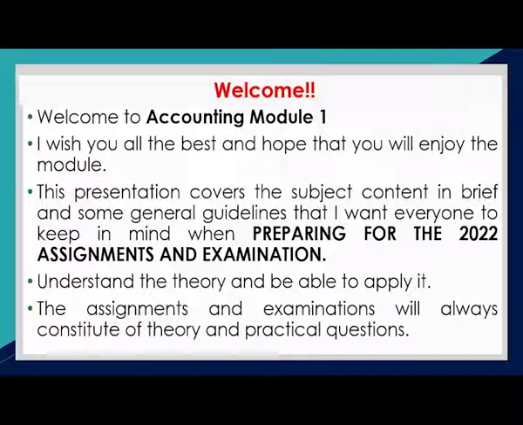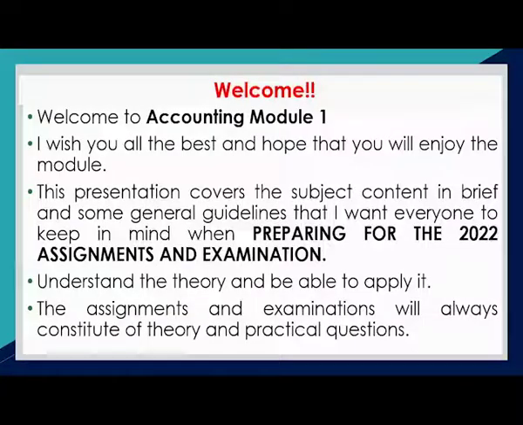In this session, we are going to look in brief at the subject content. In brief. It won't cover everything, so I need you please to listen very carefully and pay attention. The session will also cover some tips on how to prepare for the assignment and for the examination. Please, as I said, pay attention carefully and try to understand as we go through the session.